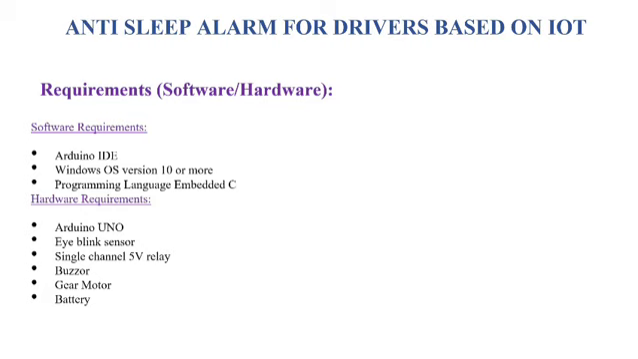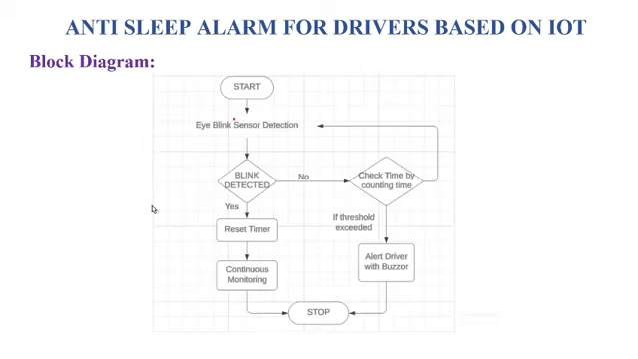And here are the basic requirements, both on the hardware and the software side. Here are the listed software requirements. And here are the main hardware requirements, such as the Arduino Uno board, which is beginner friendly, an eye-blink sensor, a single channel 5-volt relay, which acts as a switch, a buzzer, a gear motor, and the power supply from the battery. Next slide, please. This code will be run using the Arduino Uno board.